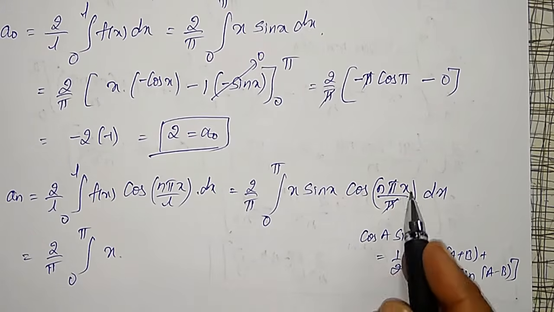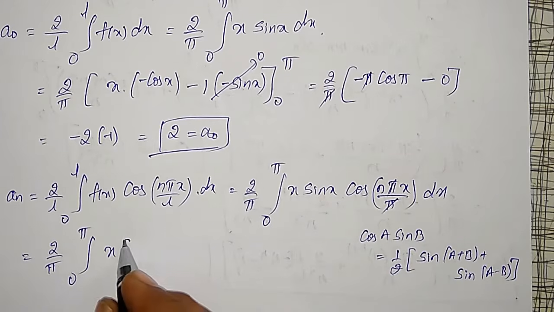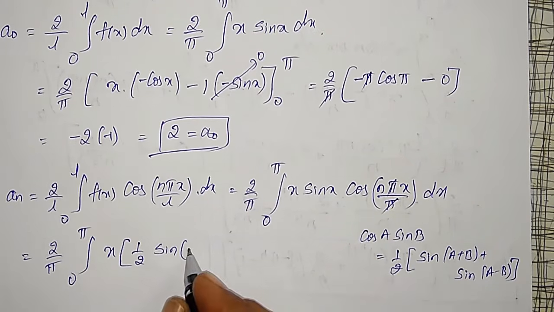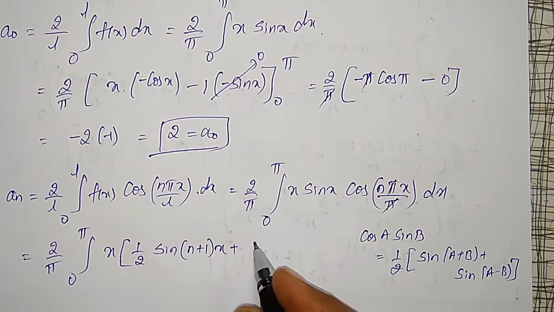Okay, cos a and sin b for this one, x into 1 by 2 times sin a plus b, a is nx, so n plus 1 into x.